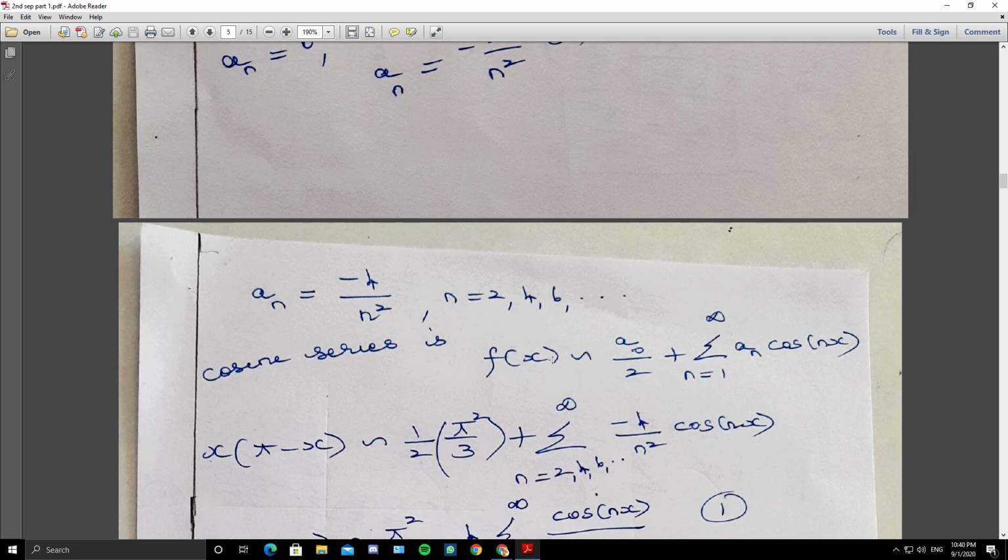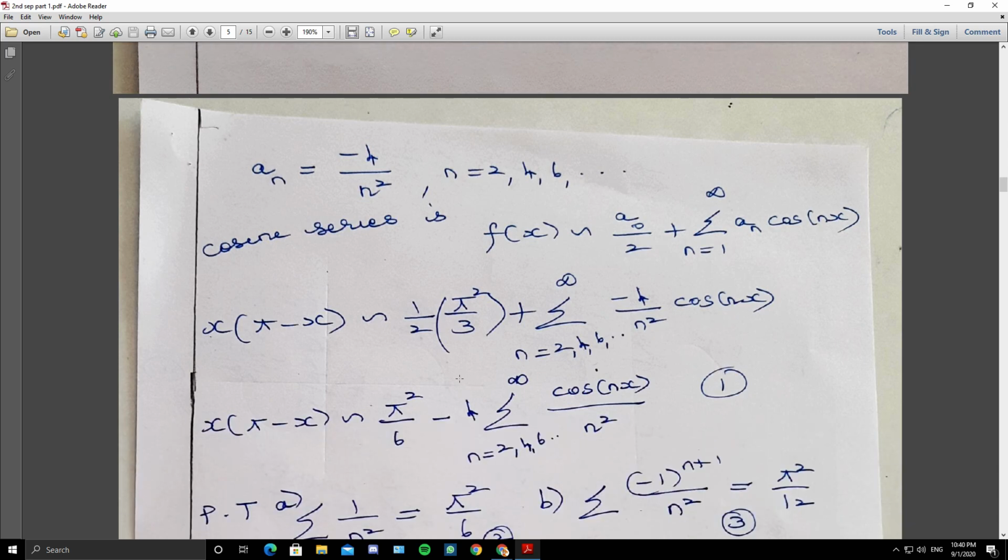So now we have got a naught and a_n. So what is a cosine series? a naught by 2 plus summation a_n cos of nx. What is a naught? Pi square by 3. So half of pi square by 3 plus summation, a_n exists when n is even, so 2, 4, 6 etc. to infinity, minus 4 by n square cos of nx.